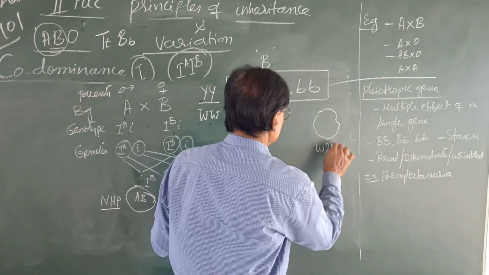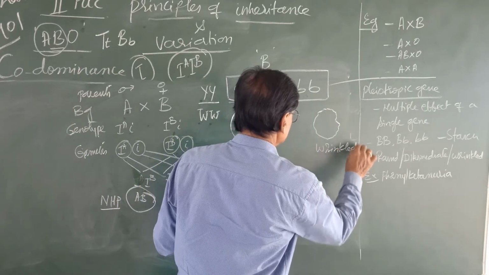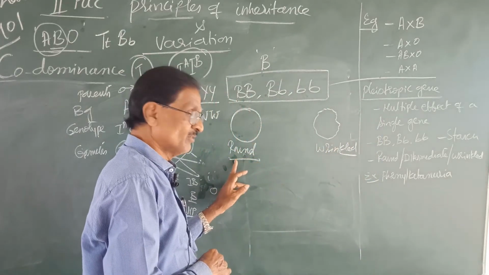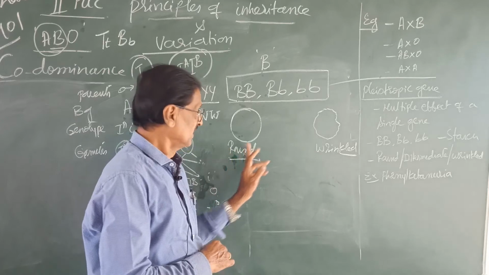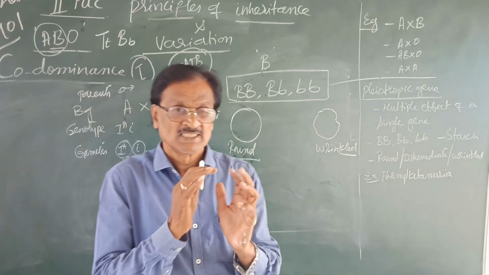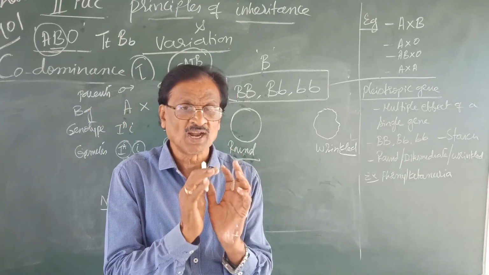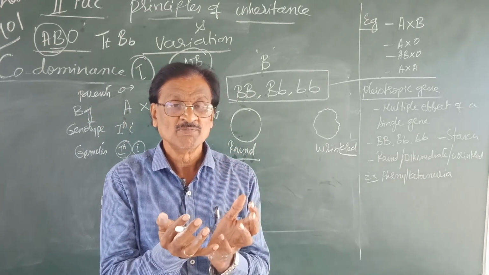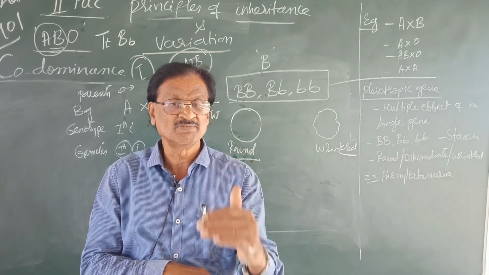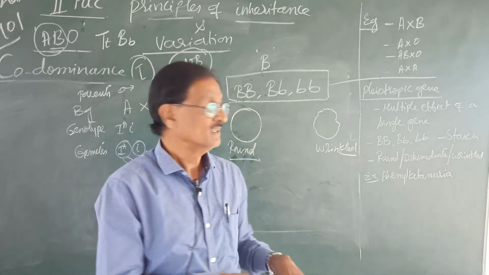Because the starch that is synthesized when compared to the rounded seed is quite lesser. As a result of which, the seed shape becomes what? Wrinkled. Because of what? Because of the recessive condition of that gene.